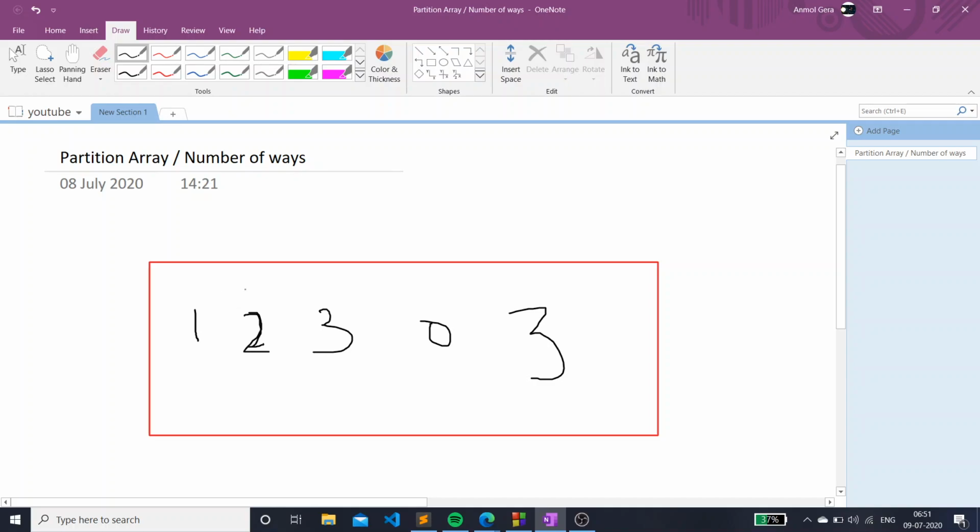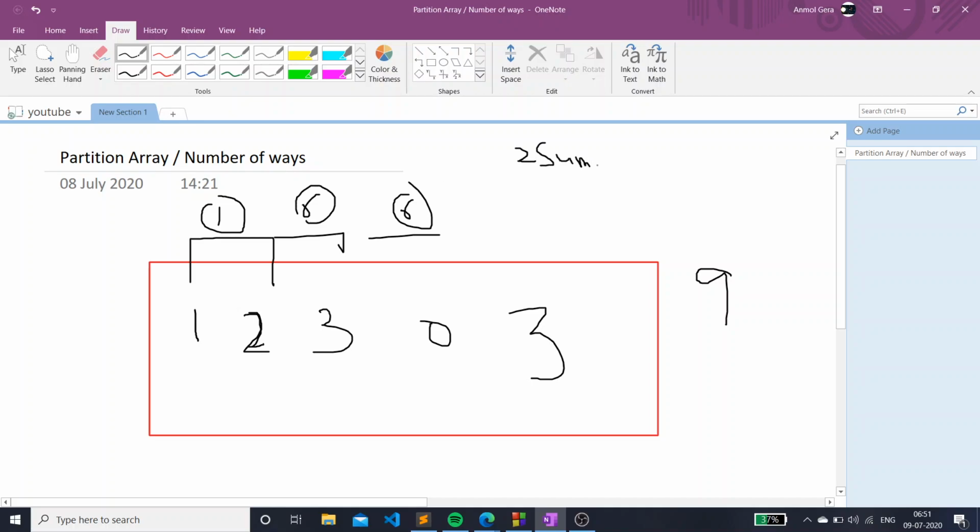So sum by 3 occurs, the sum is 9, sum by 3 occurs only once, and 2 sum by 3 which is 6. So this is 6 and this is also 6. So 2 sum by 3 occurs 2 times, and sum by 3 occurs one time.